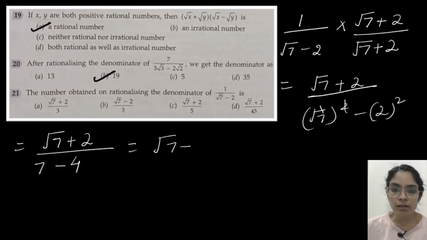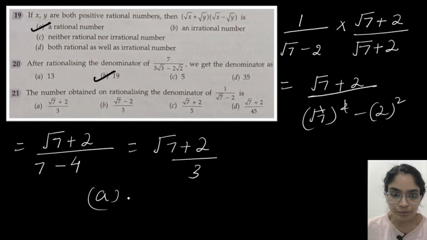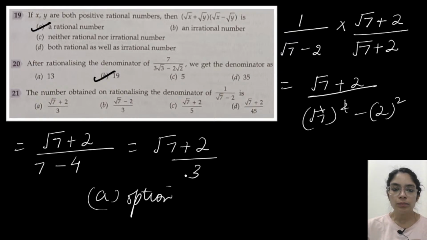So root 7 plus 2 by 3, since 7 minus 4 is 3. So this is option A. Root 7 plus 2 by 3, so A. No, it's not B, it's A.